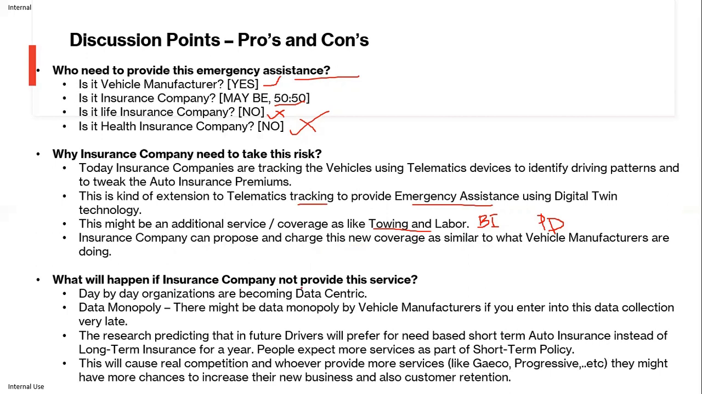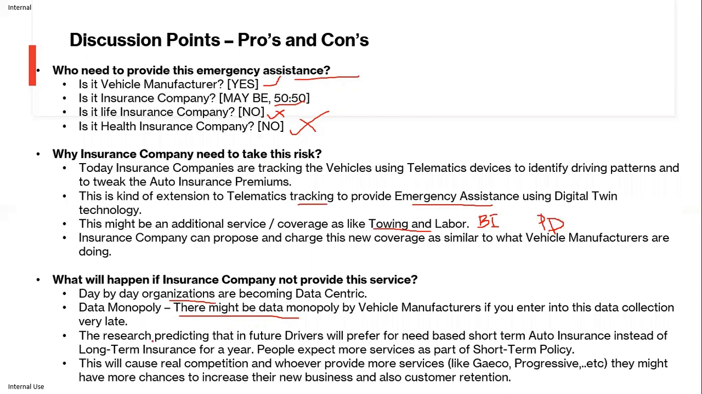And what will happen if the insurance company does not provide this service? Day by day, organizations are becoming data-centric, and there might be a data monopoly by vehicle manufacturers if insurance companies enter into this data collection very late. That means they may have very little data if they want to offer this kind of service at a later point in time, and they may need to pay more to the vehicle manufacturing companies, or other insurance companies may start early and get more advantages.